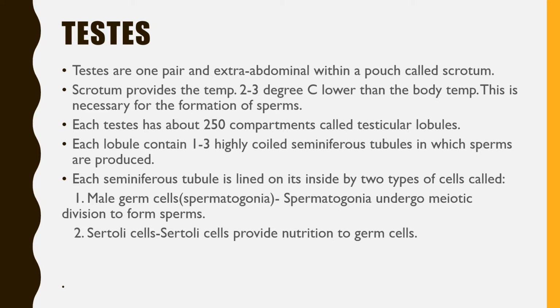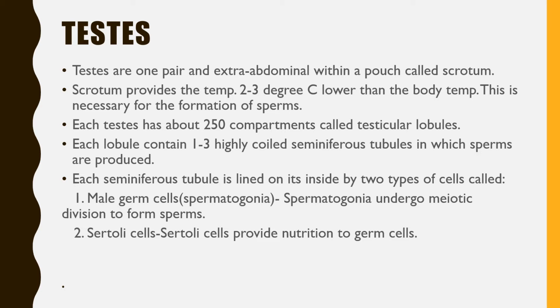The seminiferous tubules are highly coiled tubules, and these tubules produce the sperms, because they are lined with the germinal epithelium, which has the feature that it can form the germ cells.